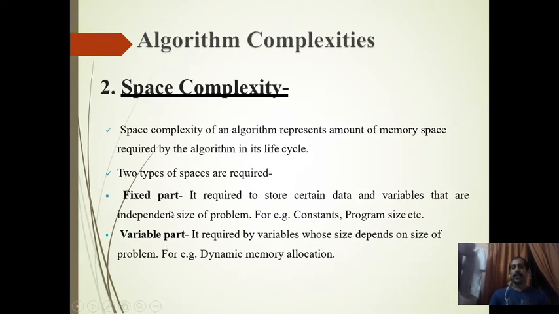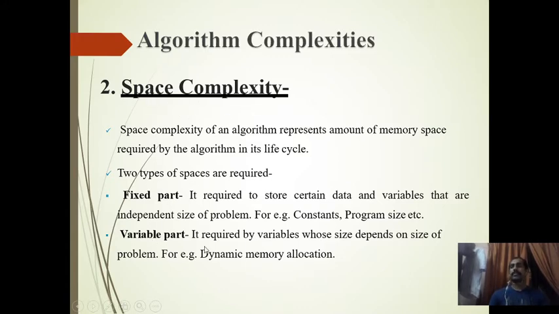Fixed part means the space required to store certain data and variables that are independent of the size of the problem. For example, constants. We are declaring a constant. Program size: we have written a program, and there will be a fixed size for the program. So all these are fixed parts, and that's also a condition for space complexity.